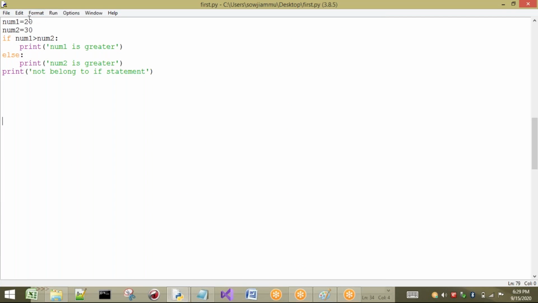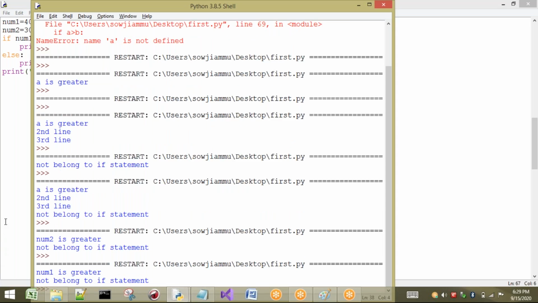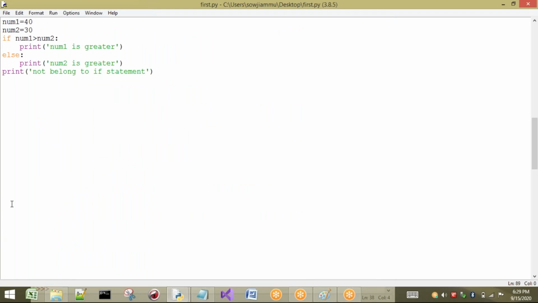If I change that, what happens? Automatically we know that if the condition is true, then it will print Num1 is greater, and it will print not belong to if statement. Completed. Okay, this is about else.